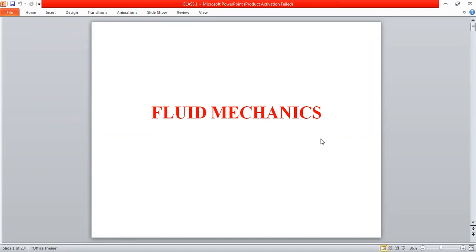In this lecture series, we are going to see fluid mechanics and we will solve GATE problems. Fluid mechanics is a classical subject, like strength of materials and thermodynamics. It is a very important subject from the competitive examination point of view. You can expect questions from fluid mechanics in all competitive examinations, maybe GATE or IAS, any competitive examination, we can expect questions from fluid mechanics.